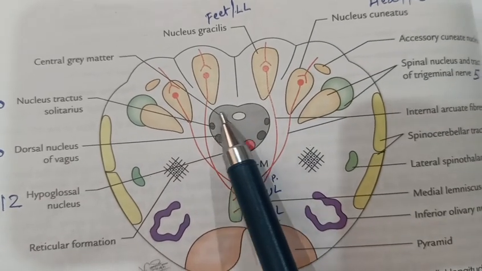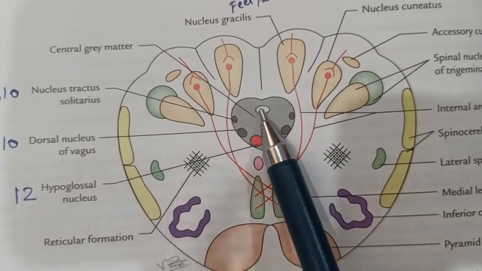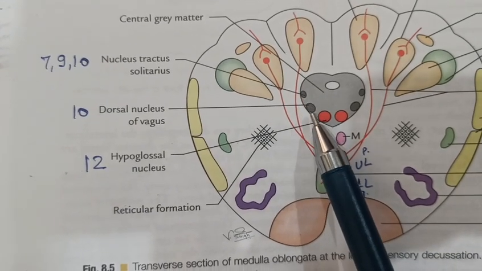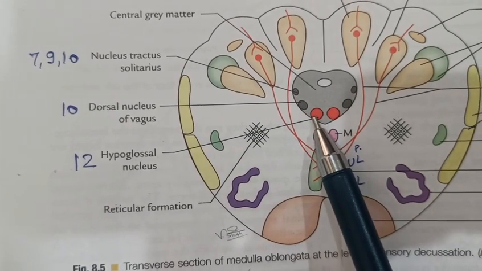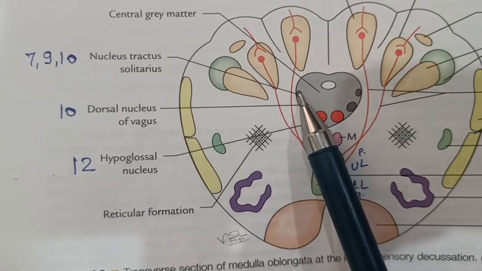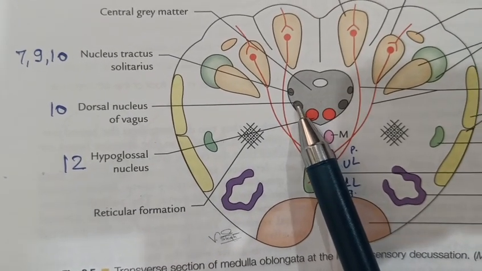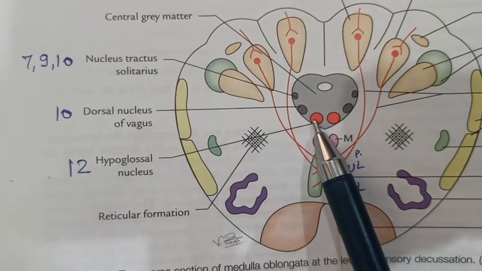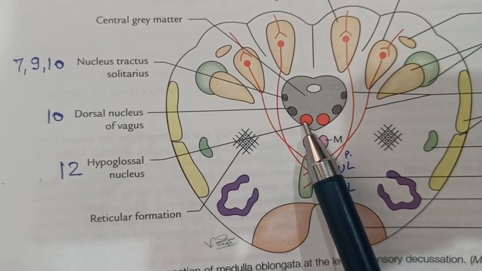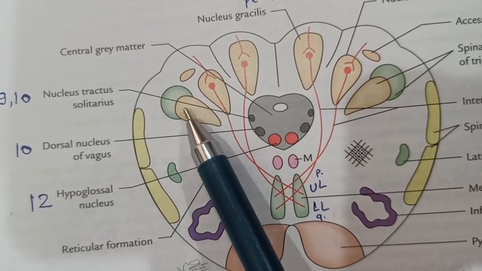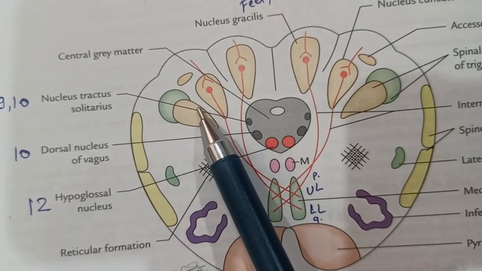Now, this is central gray matter. In the central gray matter, nucleus of tractus solitarius, then dorsal nucleus of vagus and hypoglossal nucleus. Nucleus of tractus solitarius related with 7th, 9th and 10th nerve. This is dorsal nucleus of vagus and here is 12th hypoglossal nerve. This is spinal tract and spinal nucleus trigeminal nerve.